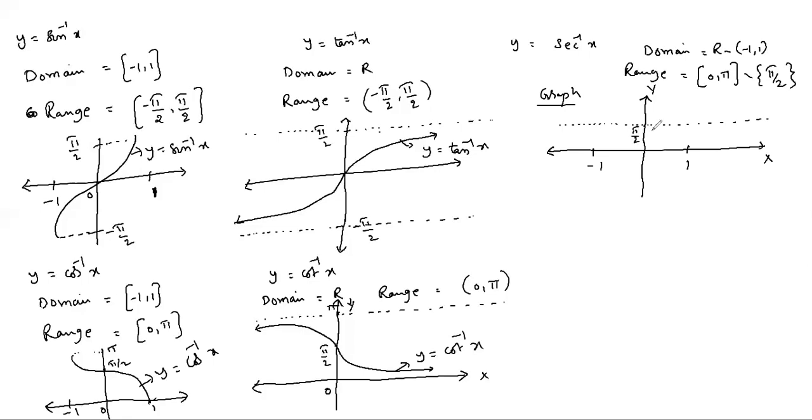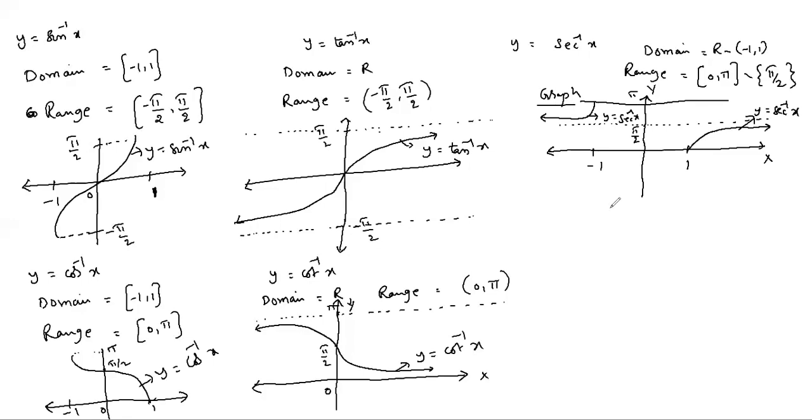So y equals secant inverse 1. Like this we will get, and π/2. This is π, so π is at -1. Like this we will get. This is y equals secant inverse x, and this is also y equals secant inverse x. It won't come between -1 and +1, so one on the right side for 1 and one on the left side for -1. Like this we will get the graph of secant inverse x.